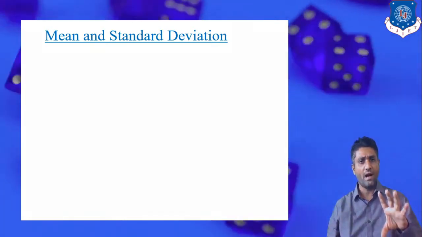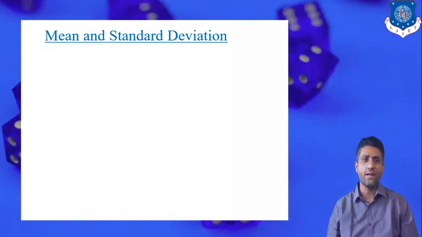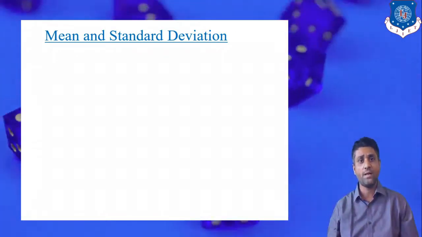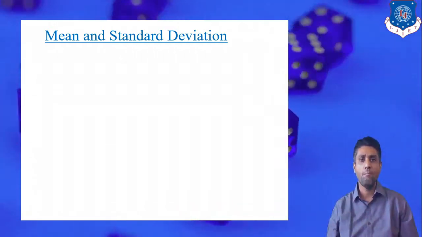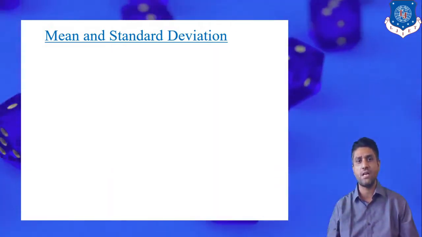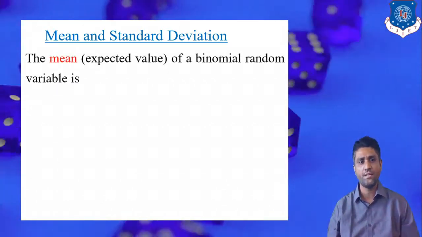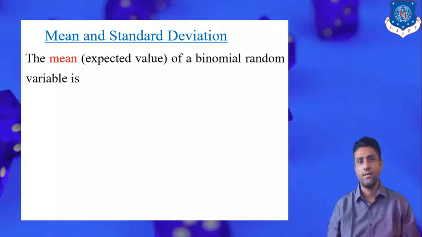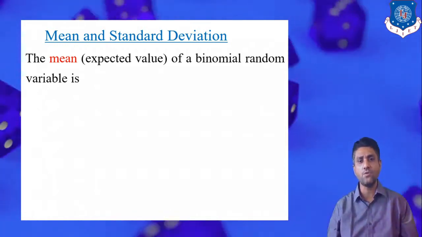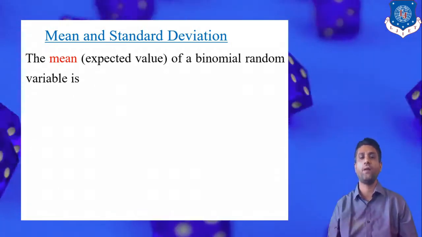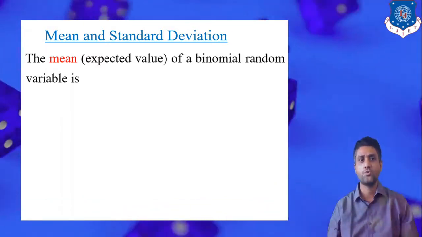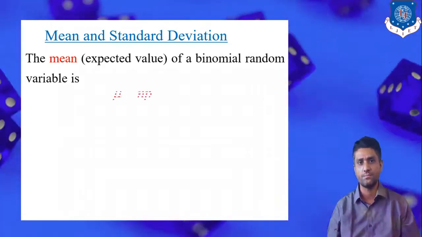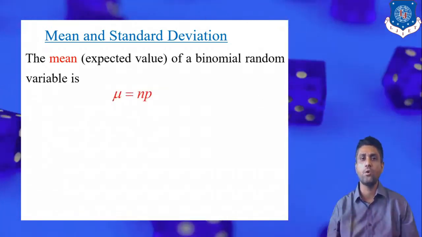When we calculate the exact procedure, at that time we definitely require some mathematical measurements, that is mathematical expectation. And we know that the main measures are mean, standard deviation and variance. So let's see first of all the mean. Now the well-known name of the mean is average. In the context of probability, it is known as the expected value. So the mean, or the expected value, of a binomial random variable is denoted by mu is equal to n into p.